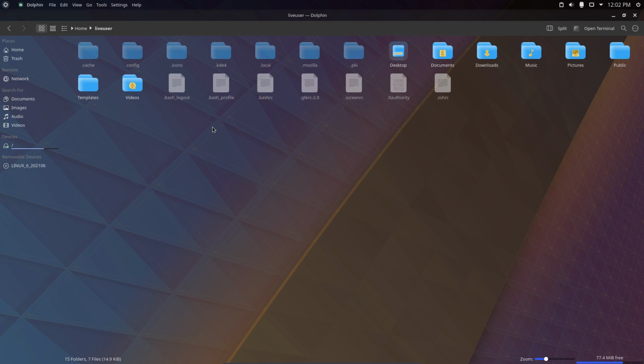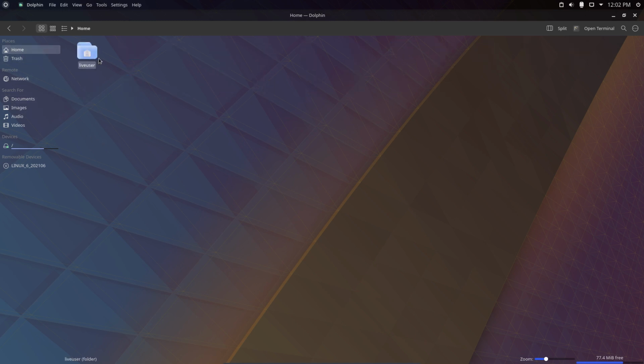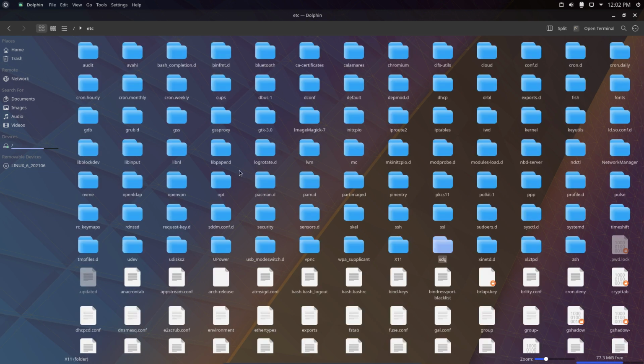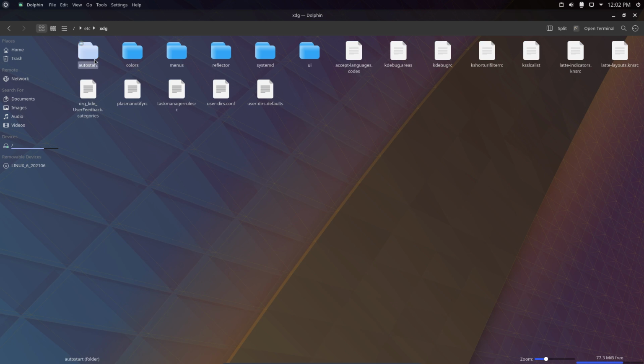I was going to have a look at the autostart, but I wouldn't put the autostart here for Calamares. What I would do, and what we do, is go to here. I'll just make a video about the hierarchy of Linux. Put it in here.